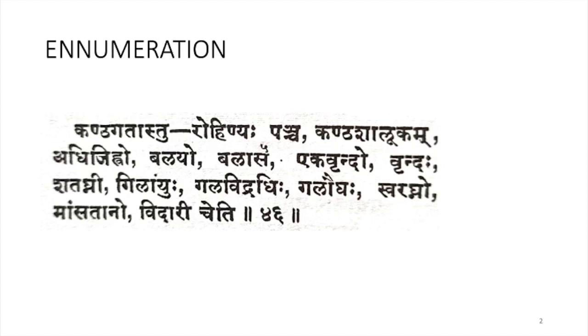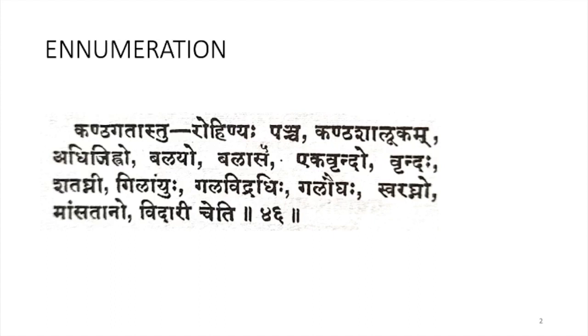So these are the Kanda Rogas mentioned in Sushruta Samhita: five types of Rohini, Kandashaluka, Adijihva, Valaya, Balasa, Ekavrinda, Vrinda, Shadagni, Gilayu, Galavidradi, Galaugha, Swaragna, Mamsatana, Vidari. Now we'll see which diseases are mentioned in Ashtanga Hridaya